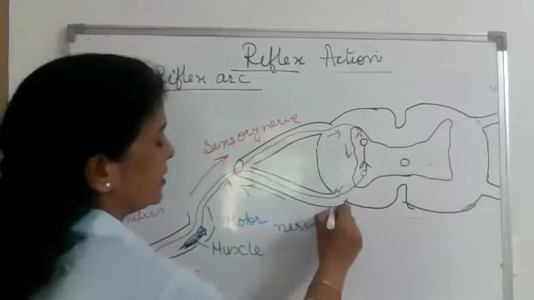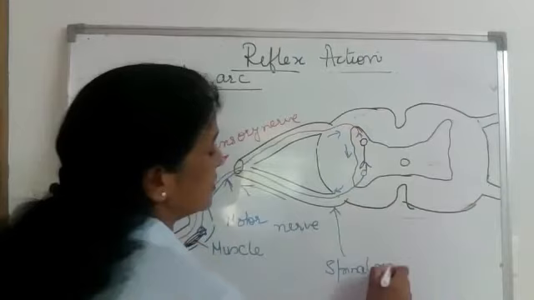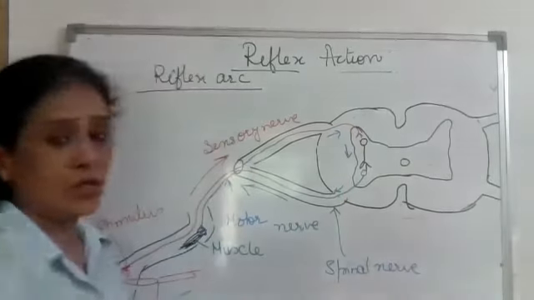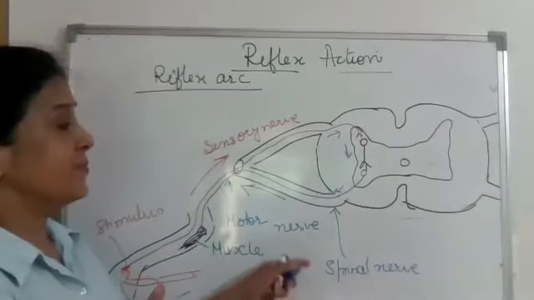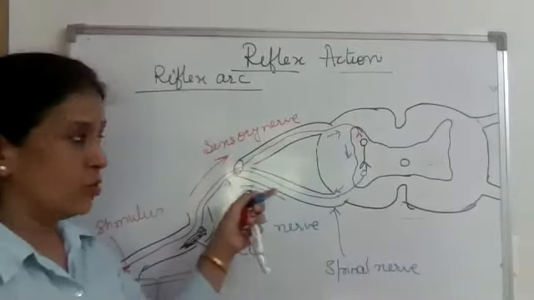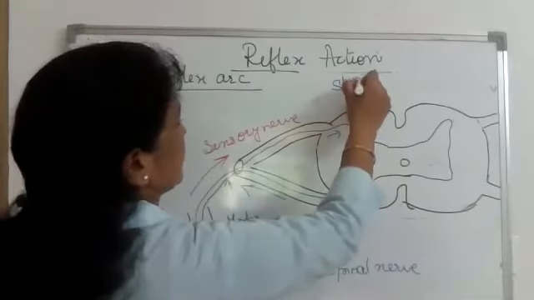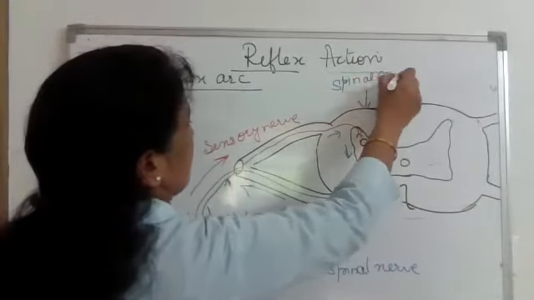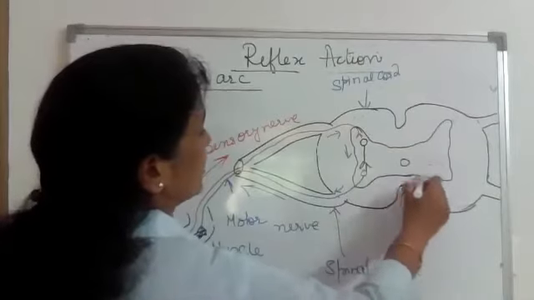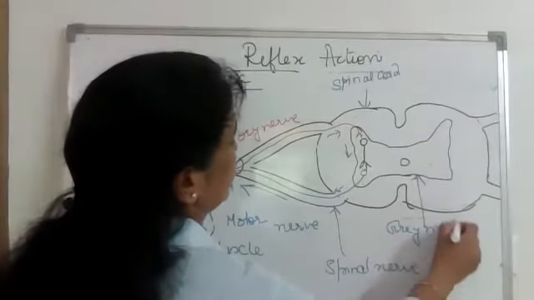And this nerve is a spinal nerve because this is originating from the spinal cord. All spinal nerves have sensory nerve as well as motor nerve. This is spinal cord. And in the spinal cord, you can see this structure. This is called gray matter.